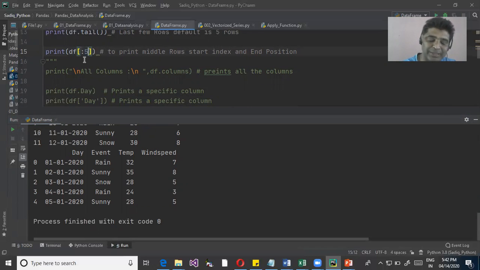The similar kind of slicing is what we did in the case of lists as well as in the case of numpy arrays. A similar thing can be done here.